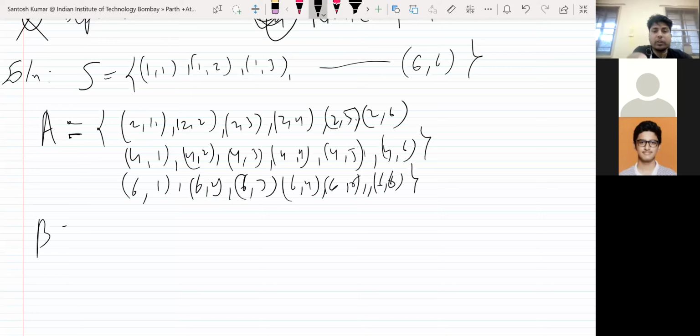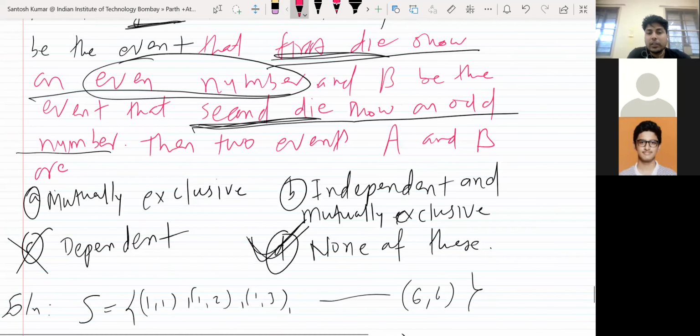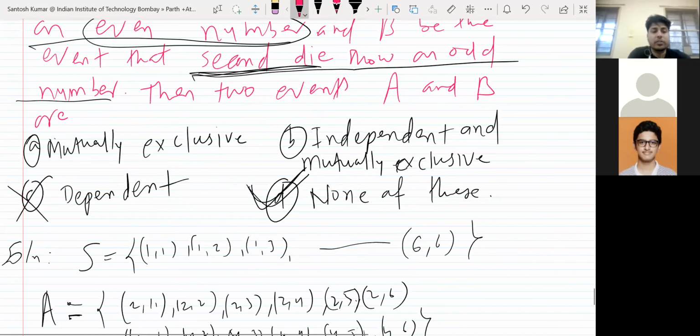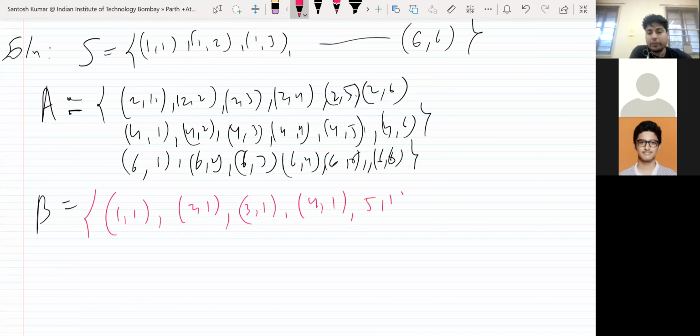Event B is what? Event B is the second die shows an odd number, right? So how will you write? The second die should be an odd number. So odd number is 1. So you can write 1 1, 2 1, just making sure the second number is odd. 3 1, 4 1, 5 1 and 6 1.